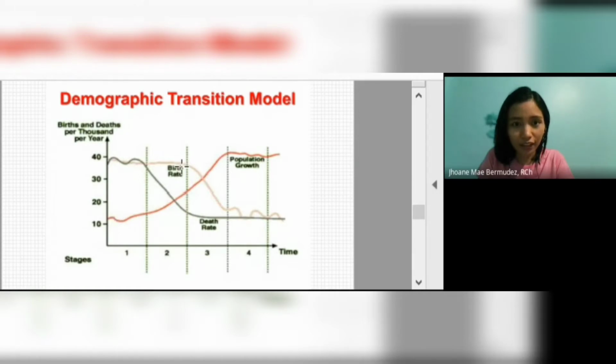In the second stage, the death rate plunges as new technology, improvements in standards of living, increased nutrition, medicine, sanitation, etc. mean that more children reach adulthood and adults live longer. This leads to a big boom in the population. And then there's the stage when the birth rate decreases and it comes down to match the new low death rate. So this is stage 3.